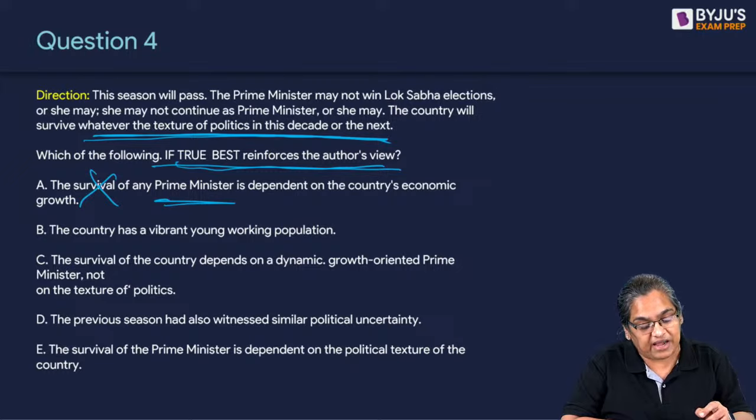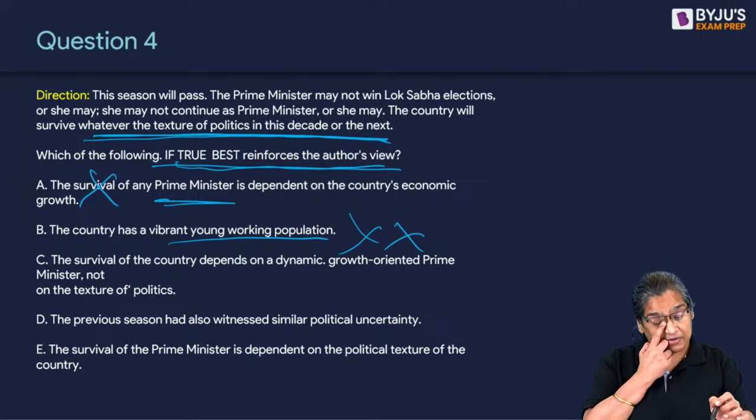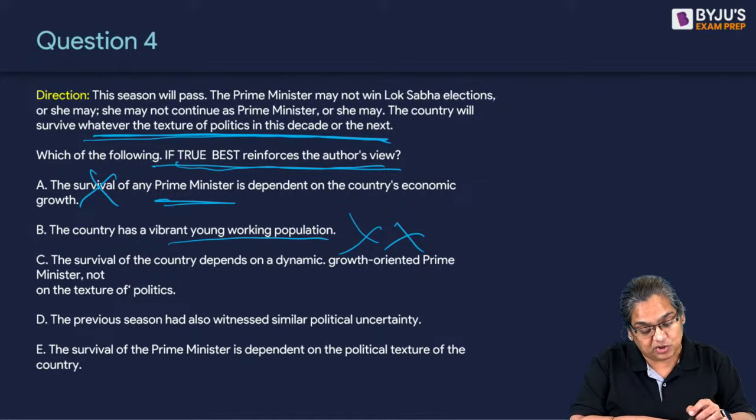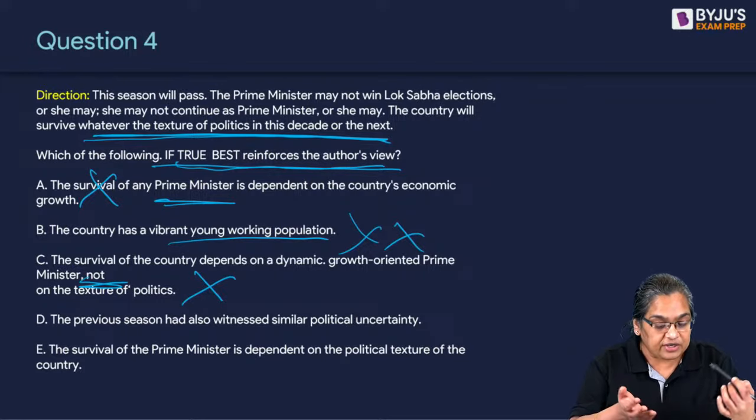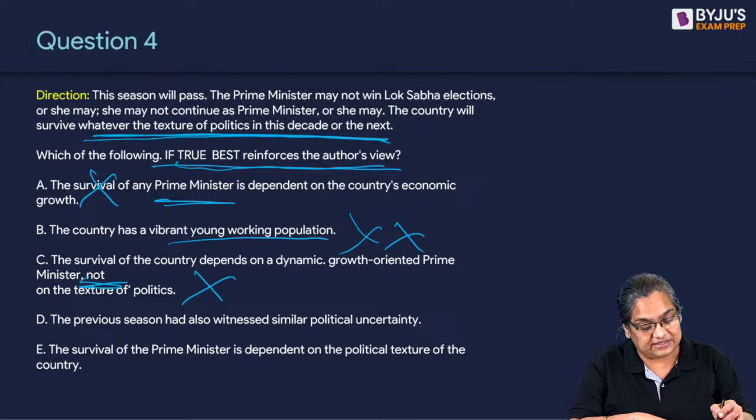It's only just, the country has a vibrant young working population, irrelevant. The survival of the country depends on a dynamic, growth-oriented prime minister, not on the texture of politics. Contradicts the author's view. Many of you got the answer right.